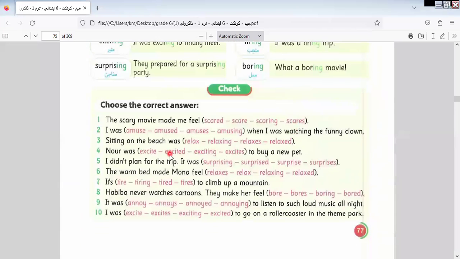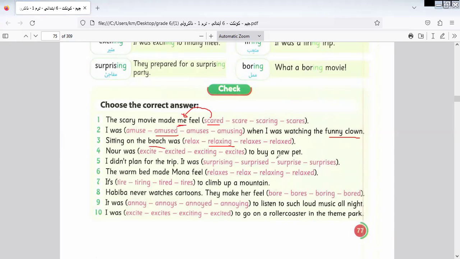I will answer five of them and leave the rest for you to do by yourself. The scary movie made me what? Made me feel scared, because I describe myself, not the movie. I was amazed when I was watching the funny clown. Sitting on the beach was what? Relaxing, because I described the beach.